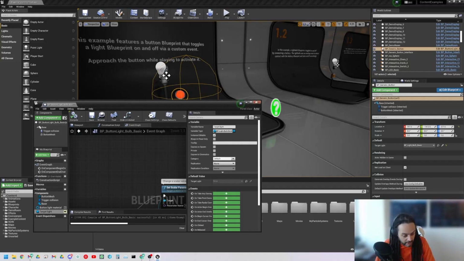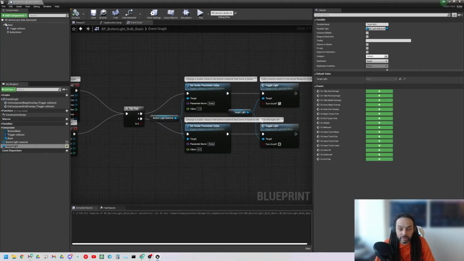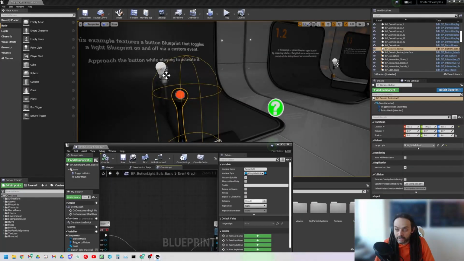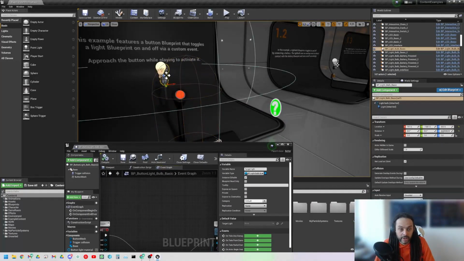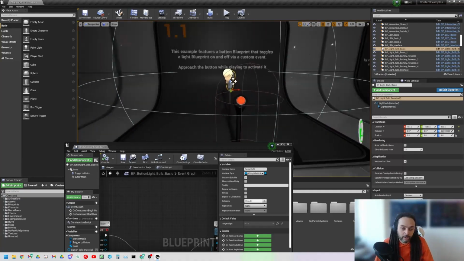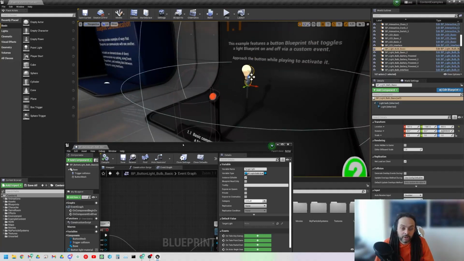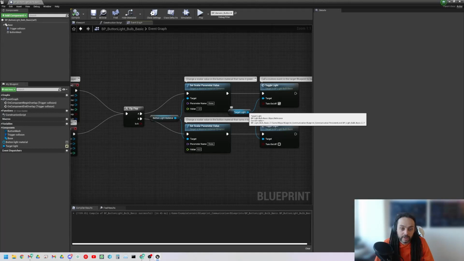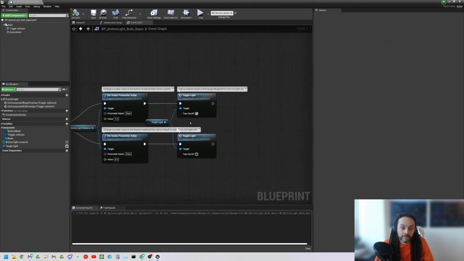Okay, and now we're going to have a look at the direct reference inside of here. Okay, so how is this thing actually communicating? It's the target light, okay, right here. And basically what it's going to do is it's taking a reference from this one actor to this other actor. Okay, so now this actor here knows about this actor. Okay, so the button knows about the light bulb. What the button can now do, if we have a look inside of here, is it can access any of the variables or events inside of this blueprint, okay, inside of the light bulb.